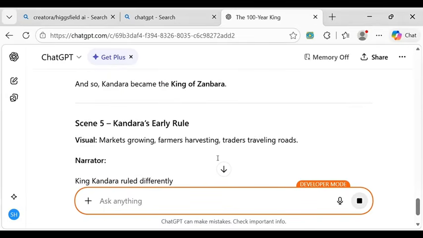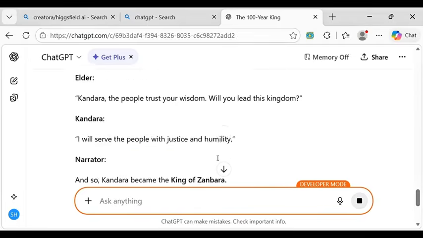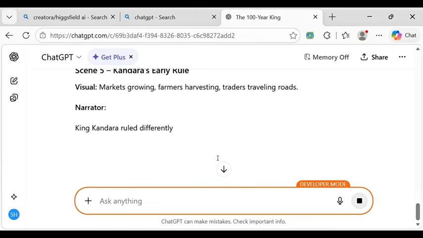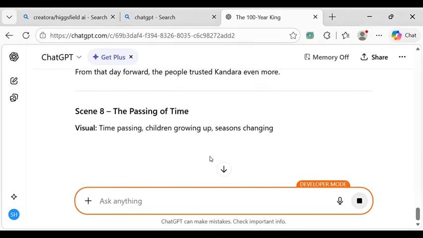So that you are going to know how to do it step by step by yourself. Because if you do not follow it step by step, you may have some mistakes. So let's give it some time. My network is very poor, that is why it's delaying, but it will write it. Right now it's in scene 8. My network is very poor, but let's wait for it to load.